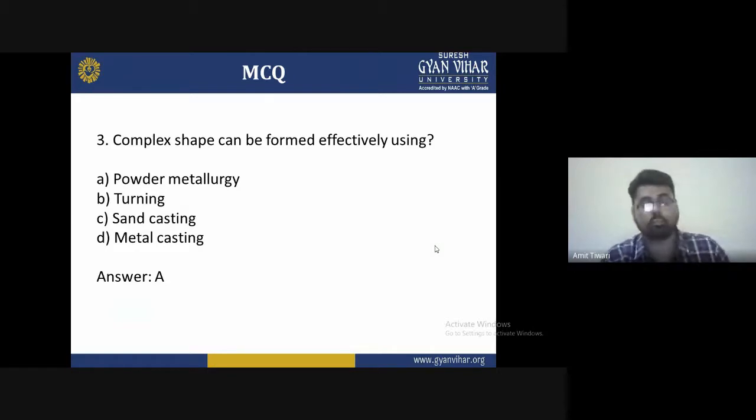But after that we use it for machining, and the machining cost will be very high. Sometimes if the machining is not done properly, the product will not have good accuracy or surface quality. For preventing all these types of problems, we use powder metallurgy, because it can make complex shapes and there is no requirement of any machining after the manufacturing of any product. So we can select powder metallurgy as the right answer for that.